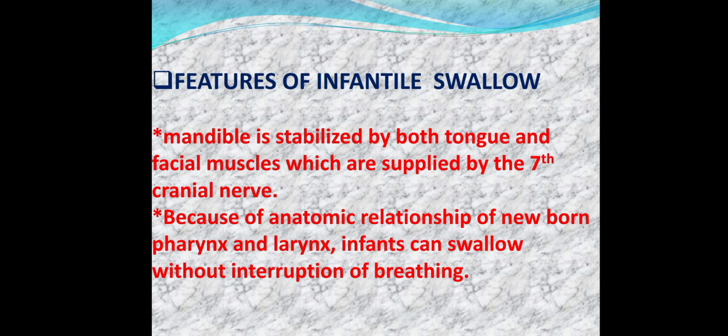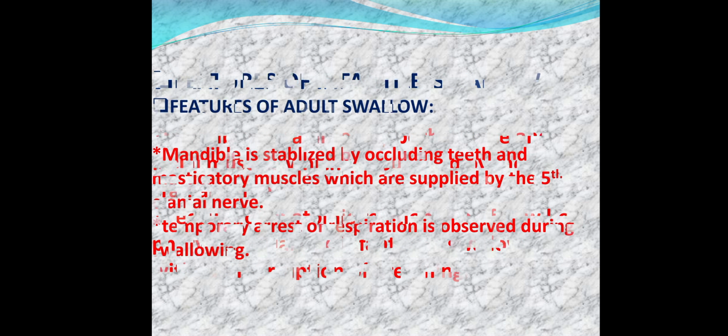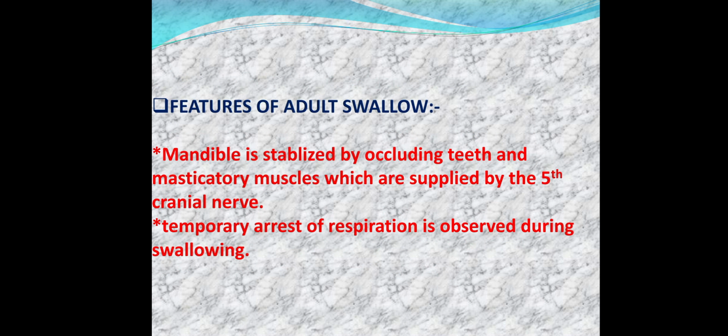Features of infantile swallow. The mandible is stabilized by both the tongue and facial muscles, which are supplied by the 7th cranial nerve. Because of the anatomic relationship of the newborn pharynx and larynx, infants can swallow without interruption of breathing. Features of adult swallow. The mandible is stabilized by occluding teeth and the masticatory muscles, which are supplied by the 5th cranial nerve. Temporary arrest of respiration is observed during swallowing.